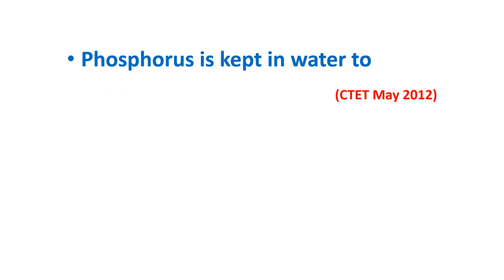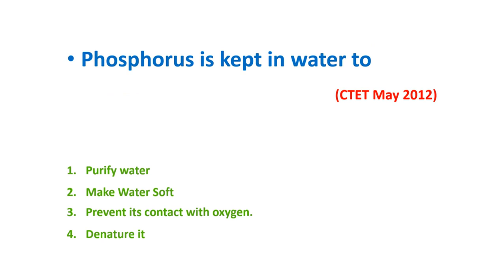Phosphorus is kept in water to purify water, make water soft, prevent its contact with oxygen, denature it. We will see the answer. The answer is the option 3, prevent its contact with oxygen. And phosphorus has no role in water purification or softening of hard water. And denature, these things are not at all related to phosphorus, and we used to keep phosphorus in water to prevent its contact with oxygen.